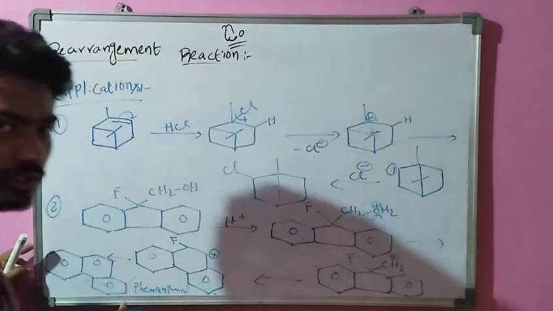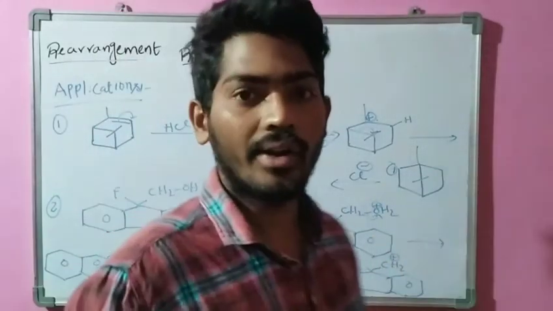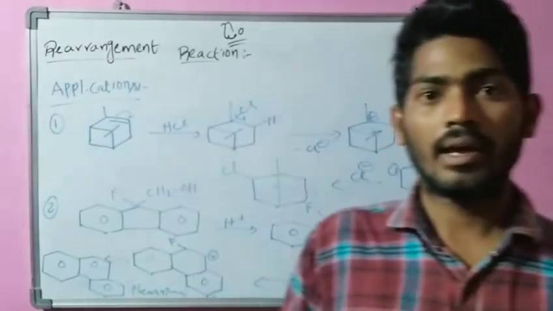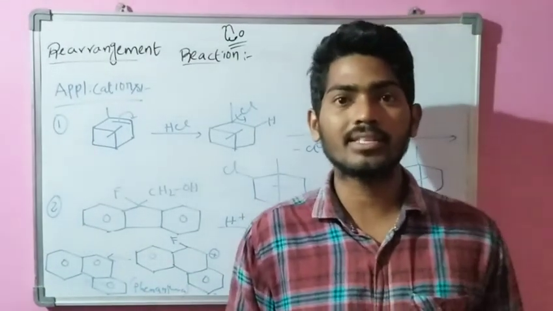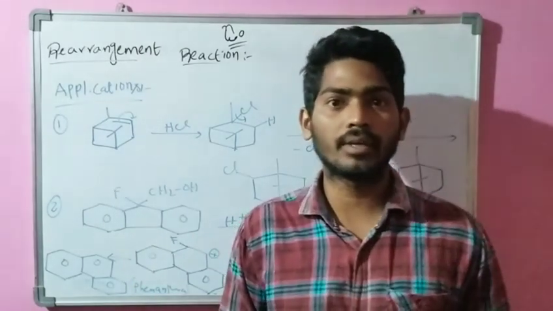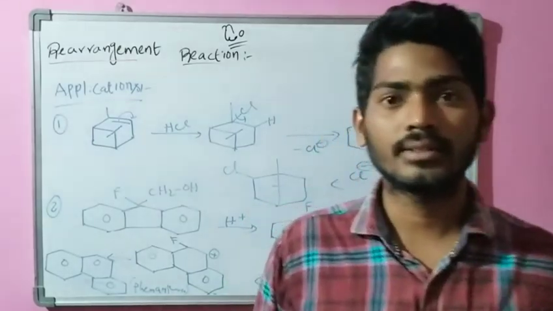Finally, phenanthracene is formed. Okay, you now understand the Wagner-Meerwein rearrangement reaction, its mechanism, and a few applications. I hope you can understand this reaction.